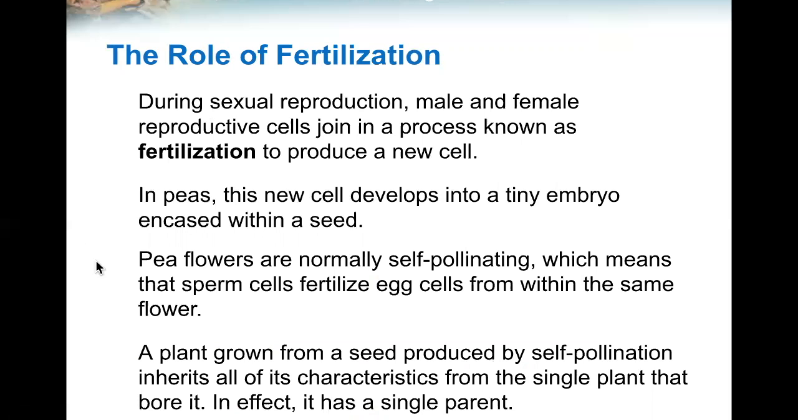In peas, this new cell develops into a tiny embryo encased within a seed. Pea flowers are normally self pollinating, which means that sperm cells fertilize egg cells from within the same flower. A plant grown from a seed produced by self pollination inherits all of its characteristics from the single plant that bore it. In effect, it has a single parent.